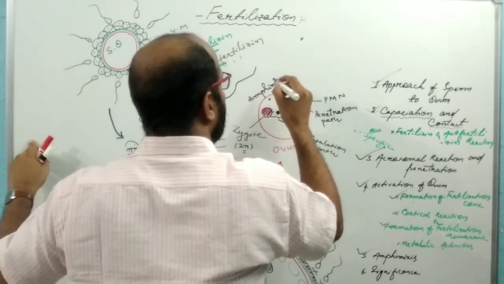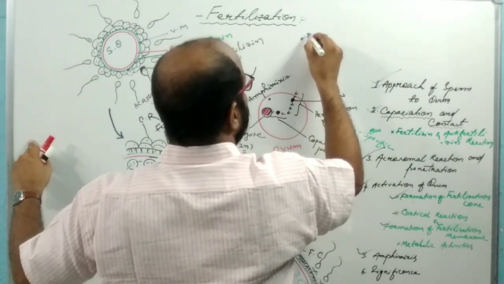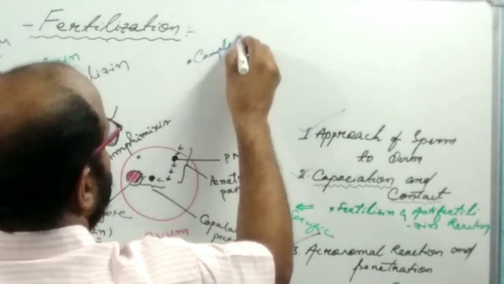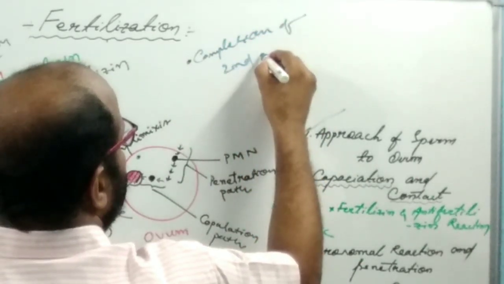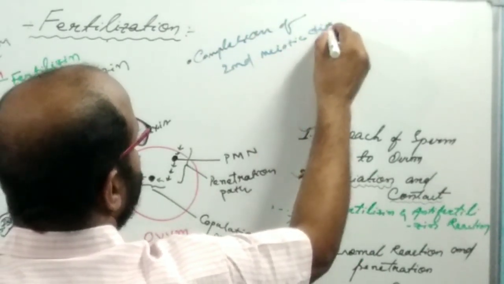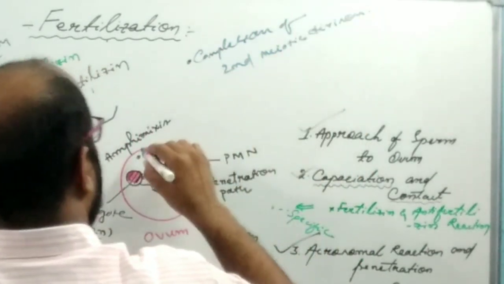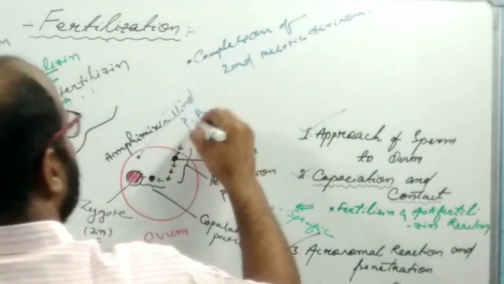So the first point is the completion of the second meiotic division and formation of the second polar body.